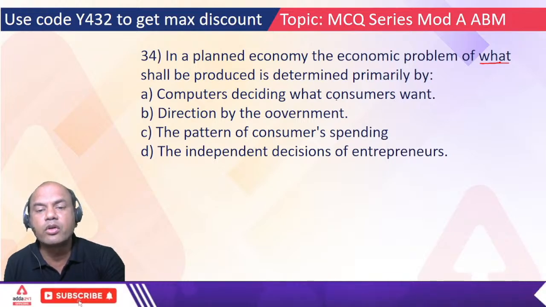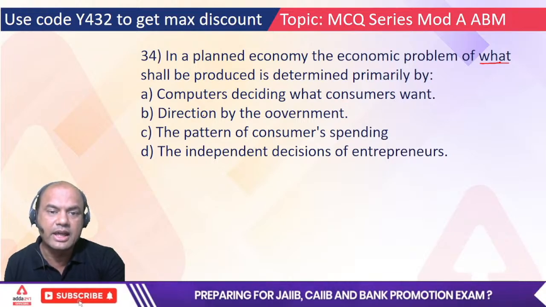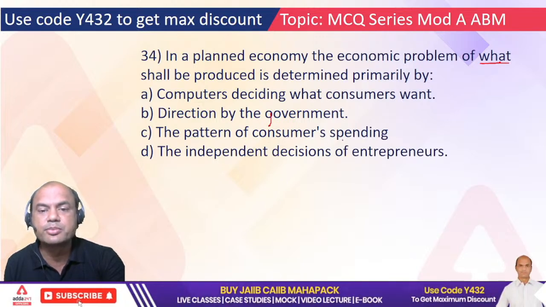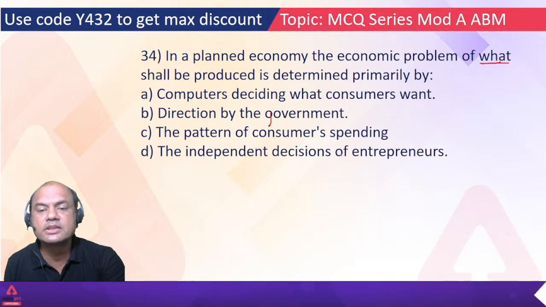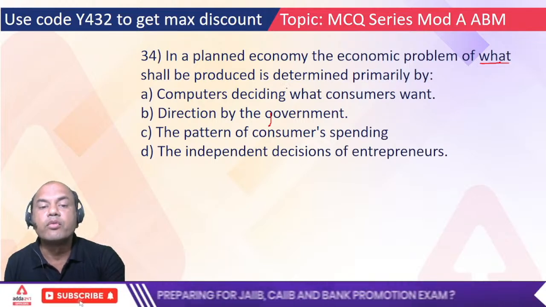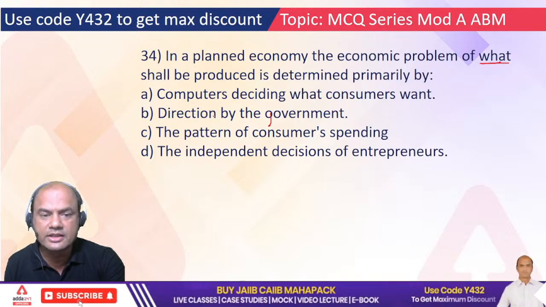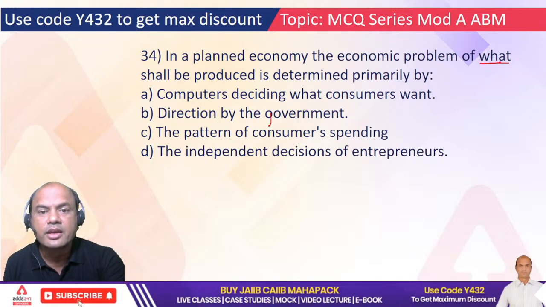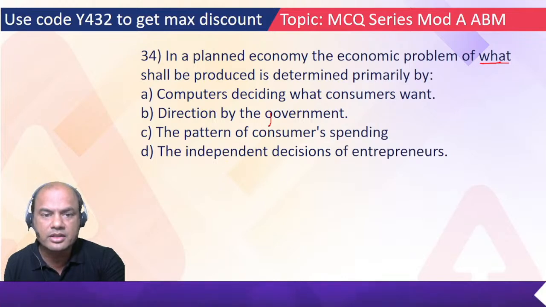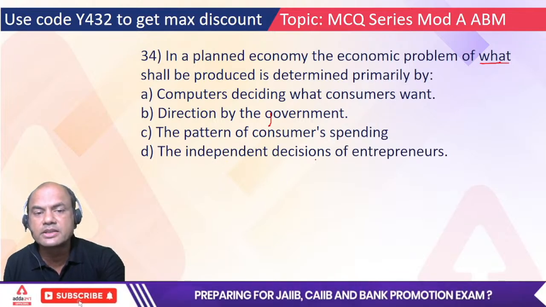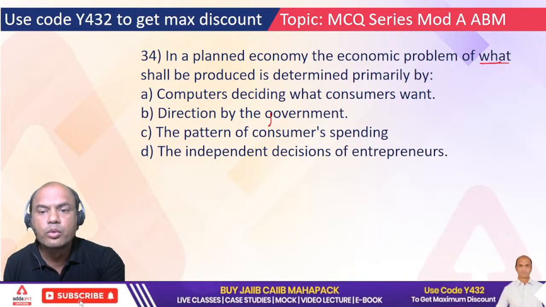Computers deciding on what consumers want, direction by the government, the pattern of consumer spending, the independent decisions of the entrepreneurs. So what shall be produced is determined by whom? Who decides this? Is it decided by the government? Is it decided by any pattern of consumer spending? Is it independent decisions of the entrepreneurs? Who does decide it?